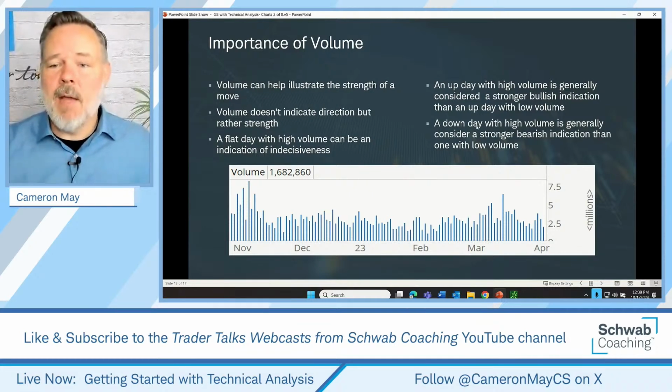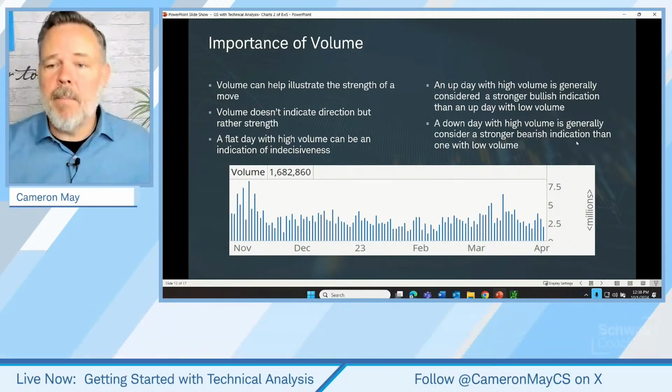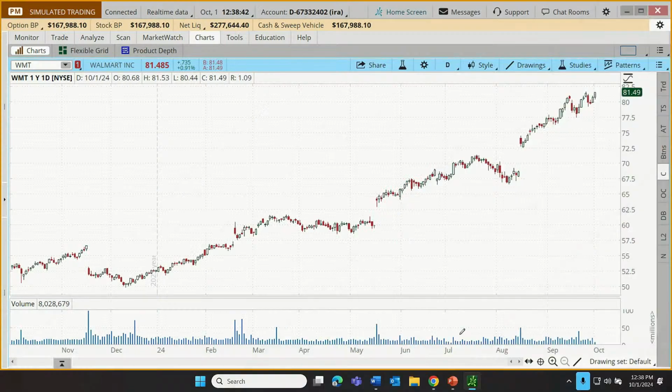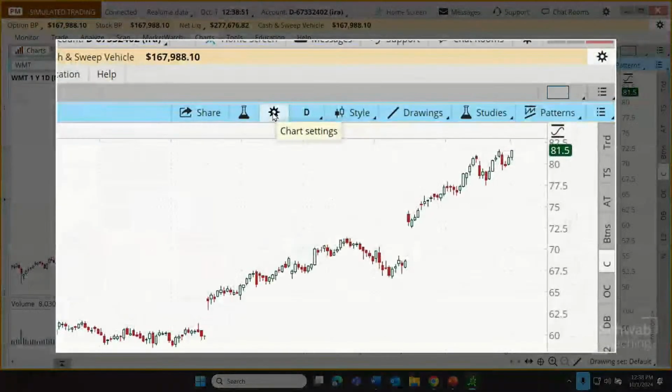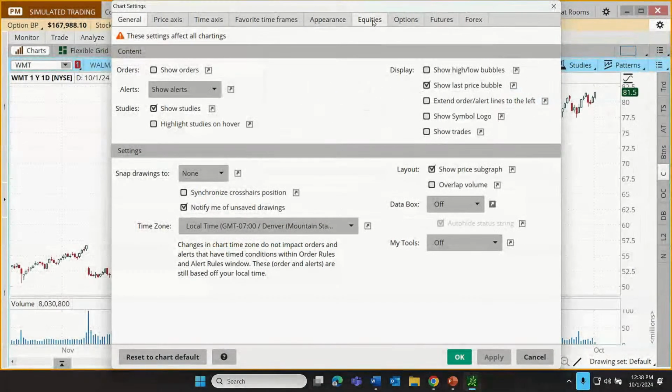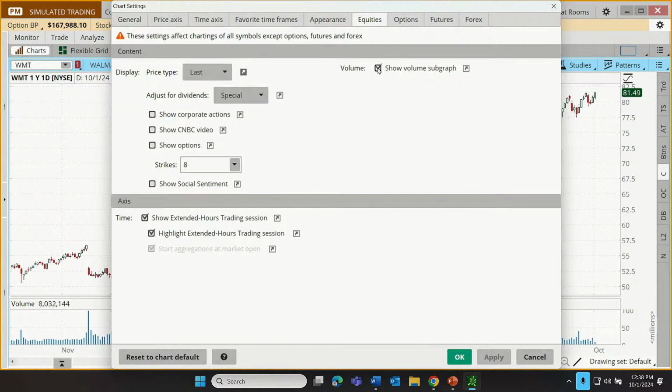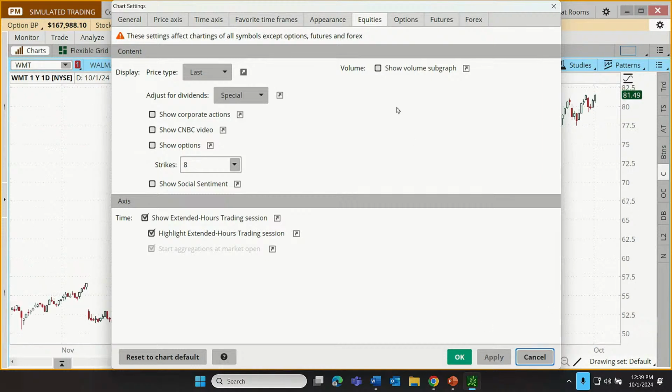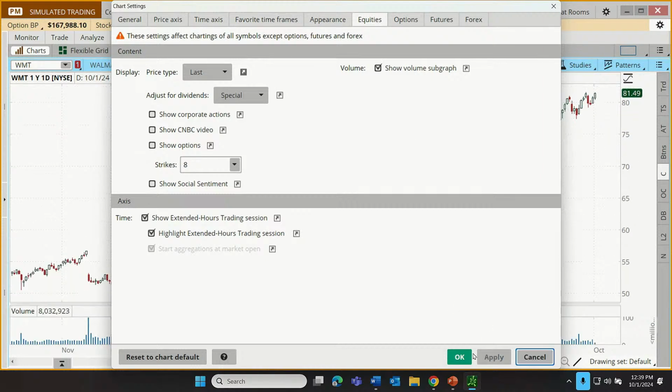But in any case, a down day with high volume is generally considered a stronger bearish indication than one with low volume. So let's go look at that on our Walmart chart. If we don't have volume yet, it's one of our chart settings. It's this gear up here. You notice as I hover over that, it says your chart settings. Do you want volume as a default setting or not? So we're going to click on that, and we're going to go to equities because it's stock volume, or equities volume. And we're going to check the box for show volume subgraph. If that's unchecked, no volume. If it's checked, let's click apply.